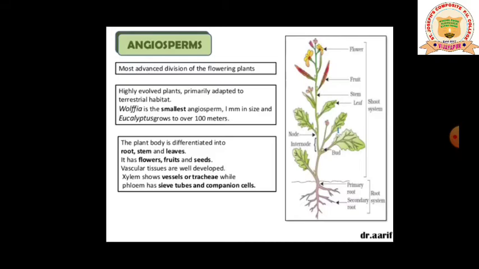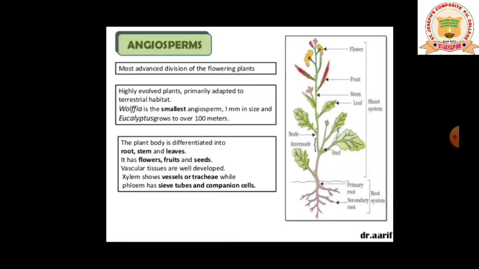Now coming to the angiosperms, you can differentiate the plant into root, stem, leaves. Not only this, the plant will bear fruits and seeds also. So we can say angiosperms are the most advanced division of flowering plants.